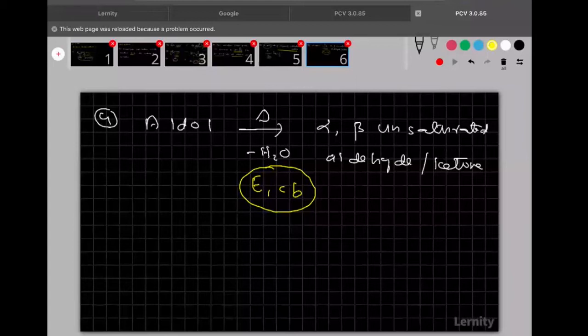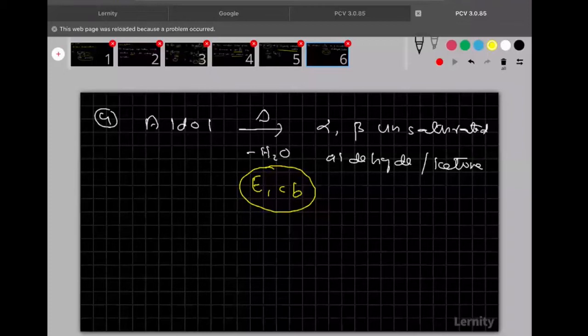I hope you are able to understand. So let me summarize here. First condition is that the aldehyde or ketone should contain at least one alpha hydrogen. Second condition, aldol condensation takes place in presence of dilute bases only, like dilute NaOH or dilute KOH. Third condition, aldol means beta hydroxy aldehyde or ketone.